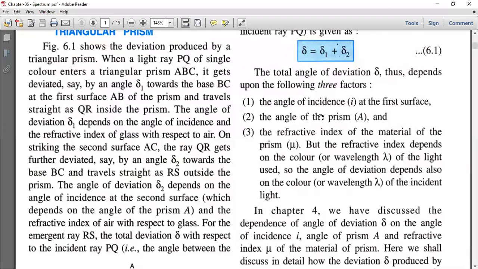The second one is angle of prism. As the angle of prism increases, angle of deviation increases. Third one is refractive index of the material of the prism. But this refractive index depends upon the color, that is nothing but wavelength of the light. So we know that as the wavelength increases, refractive index decreases. As the wavelength decreases, refractive index increases.